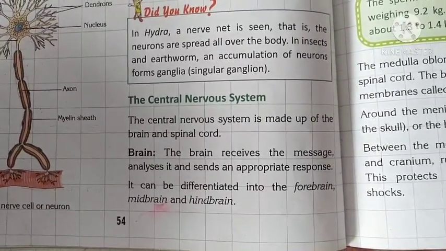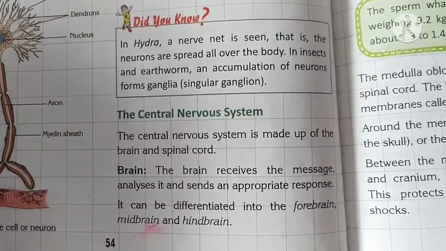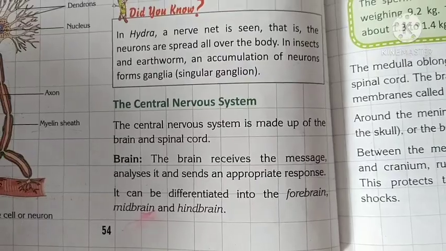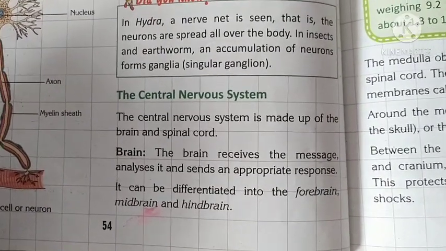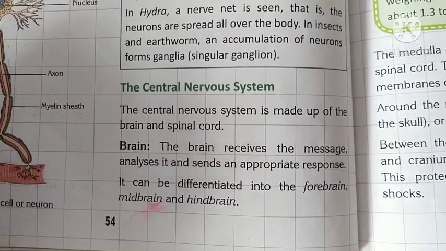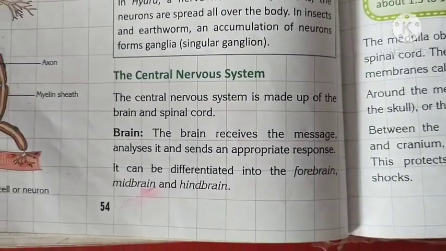Okay, the central nervous system comprises the brain and spinal cord. It means the network of neurons, the network of nerve cells found inside your brain and spinal cord, is known as the central nervous system. Combined, they are called the central nervous system.